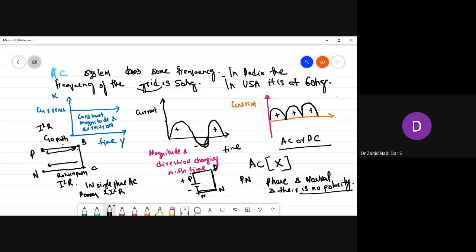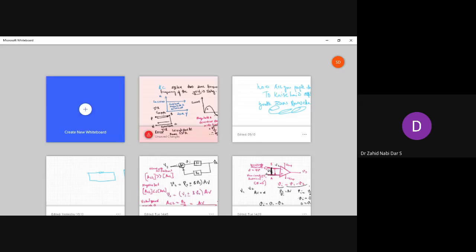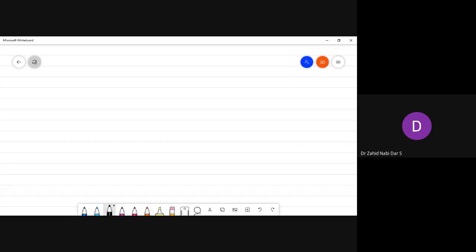Now you will ask, sir, what is phase and what is neutral? See, in your home, if you connect a testing bulb with one end to phase and another end to neutral, the bulb will glow.